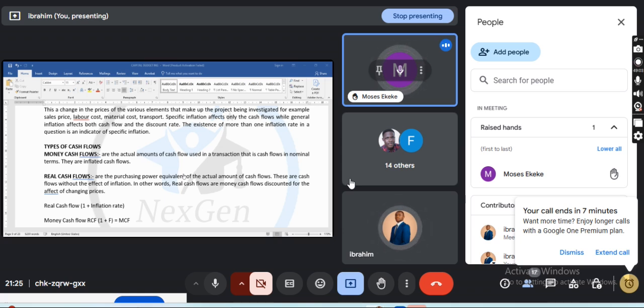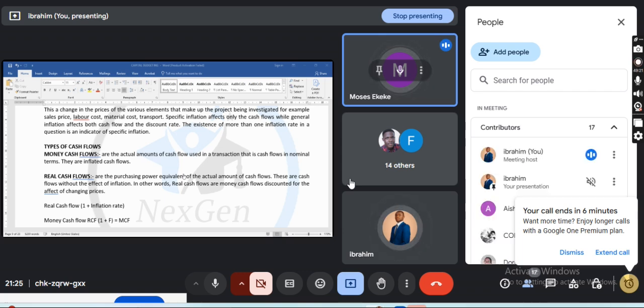There's no formula for it. Don't go and say, because I said it is general, there is a formula. When it is general, it means that it is uniform. When it's specific, you have more than one inflation, you move on.